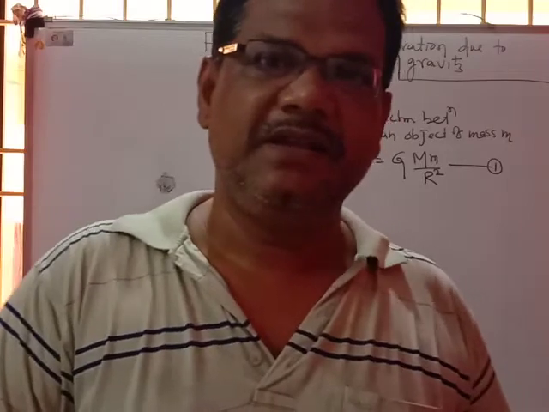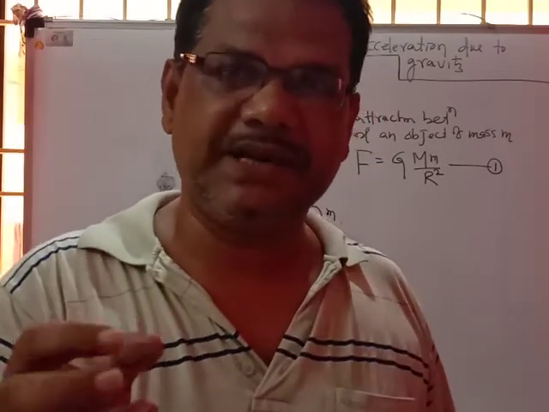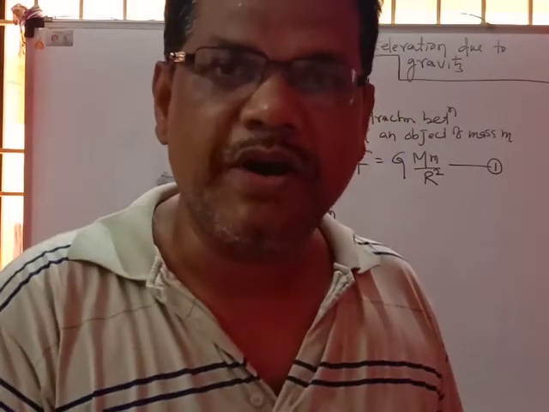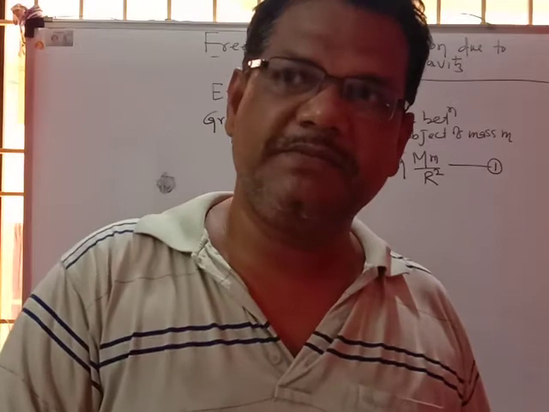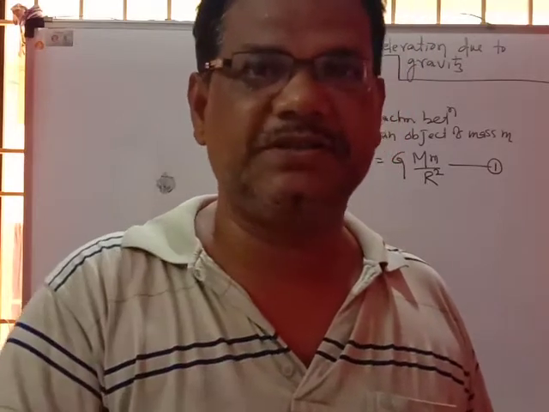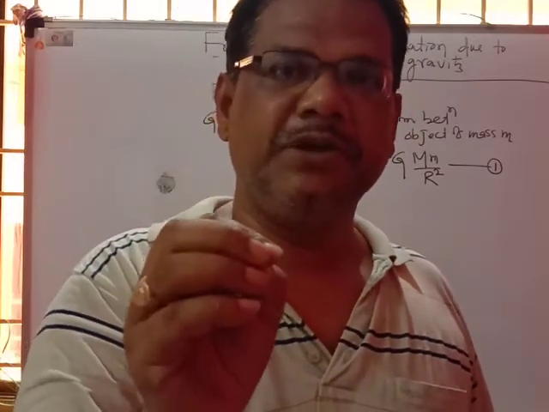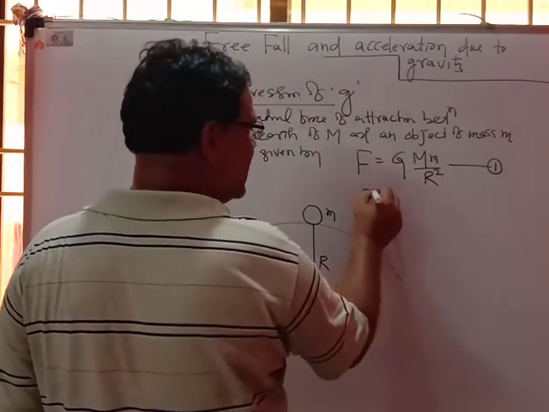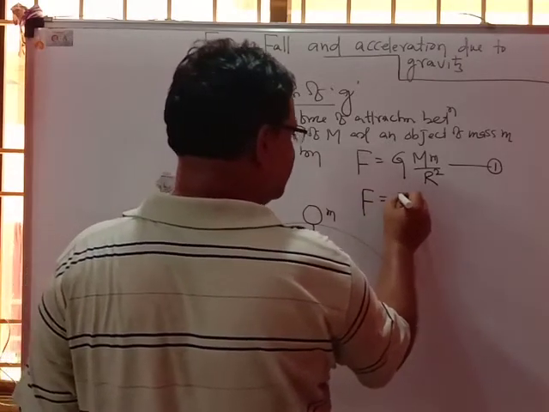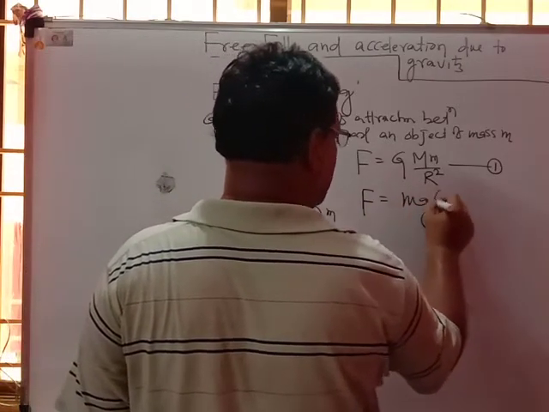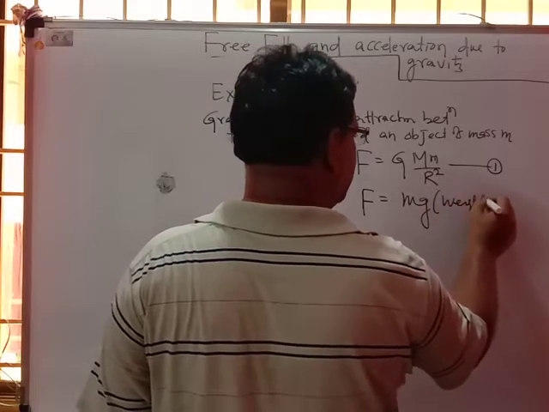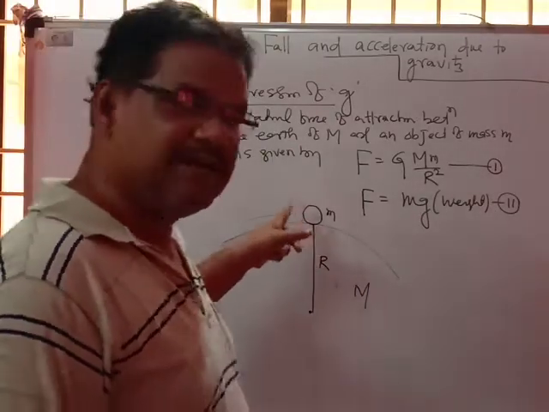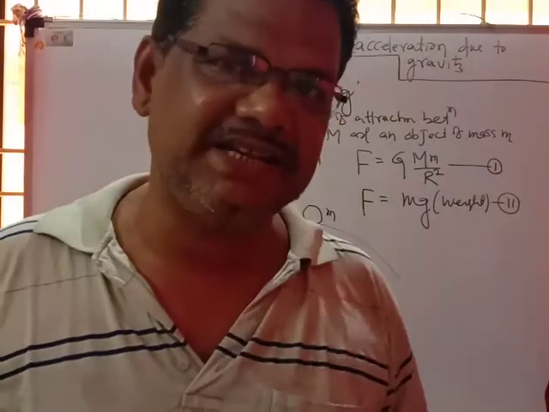But you know, the gravitational force of attraction between the earth and any other body near it is also called the weight of the body. So what is the weight of the body? The weight is that gravitational force acting on a body due to the earth. So weight, that is the gravitational force F, is equal to mg. Equation number 2. The weight of the body is the gravitational pull acting on the object towards the center.